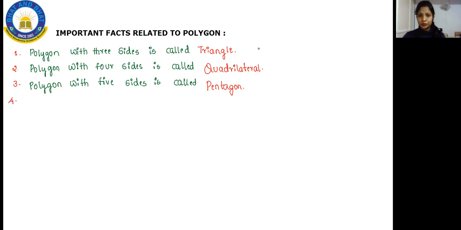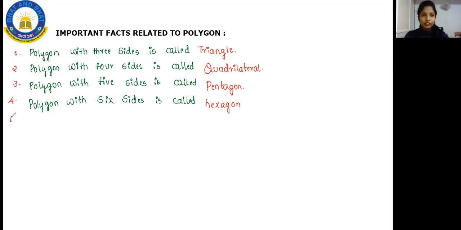So these are the important names, guys, you have to keep in your mind. They might ask you during your exam. So please keep all these things in your mind. Okay. And next we'll go with a polygon which has 6 sides. So what is it called? So polygon with 6 sides is called hexagon. Okay. So we are going to call that a hexagon.